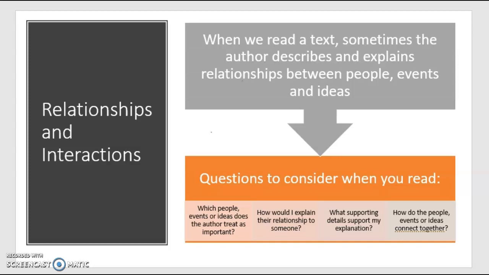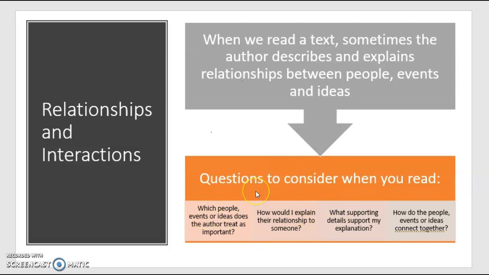Some questions to consider while you're reading a text like this are, which people, events, or ideas does the author treat as important? What that means is as you're reading, sometimes the author will keep repeating or going over or explaining in depth events, people, or ideas that he or she wants you to learn about. So as you're reading, keep in mind what people, events, or ideas does the author treat as important.